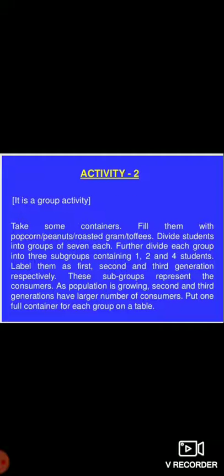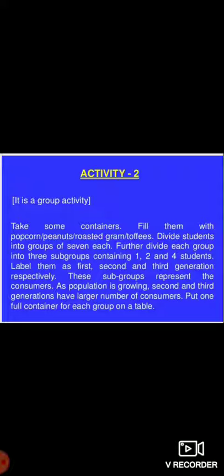Here is given an activity in which you have to take some containers. You can fill these containers with some popcorn or peanuts or some toffees. Now you have to divide students into groups of 7 each. It means you have to make groups containing 7 students in each group. Further divide this group of 7 students into 3 subgroups. You can call them A, B, C group.